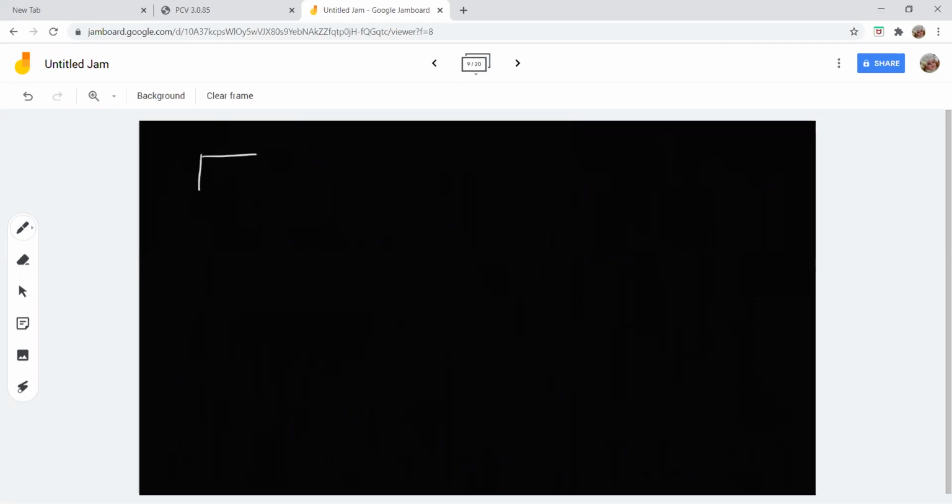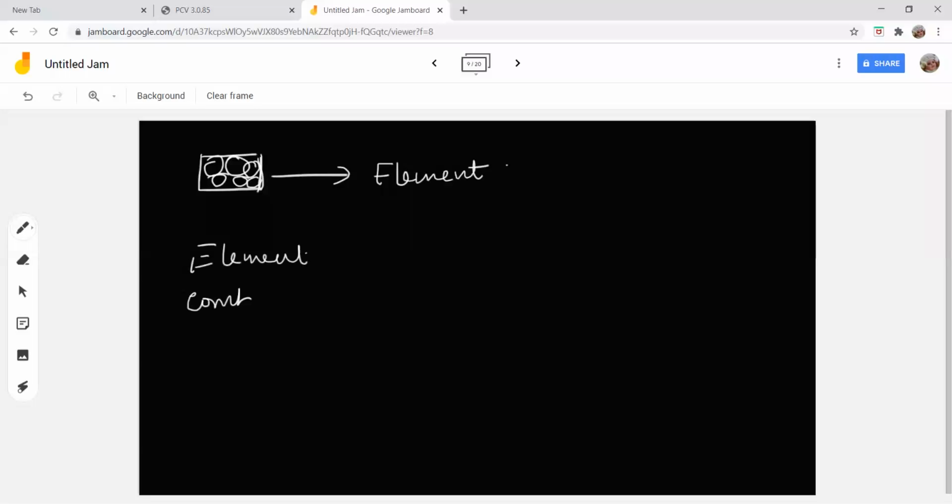So first, what you have is a substance. If it is made up of the same type of atom, it is called an element. If two elements combine in a fixed proportion, they form a compound.